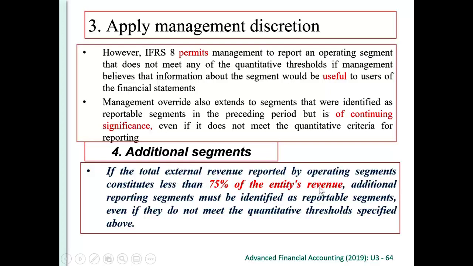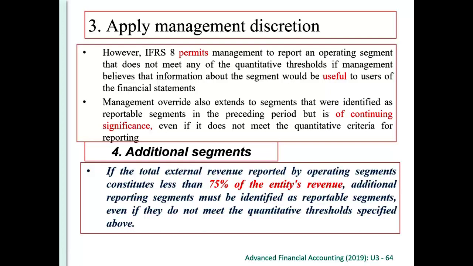If you add together these 6 reportable segments and find that the total revenue is less than 75% of the entity's revenue, then you have to identify more segments as additional reportable segments, even though they do not meet the quantitative threshold, but we must make up 75%.